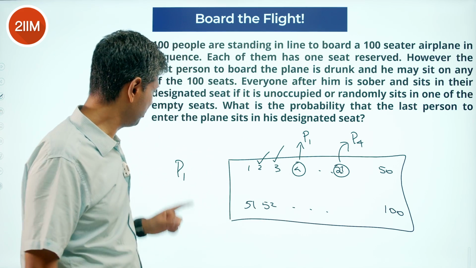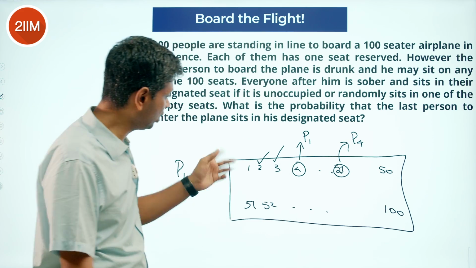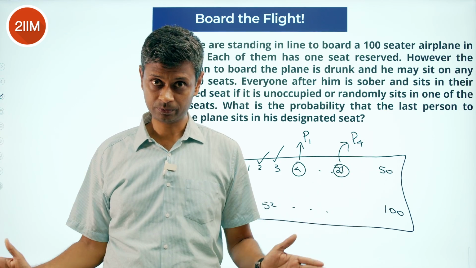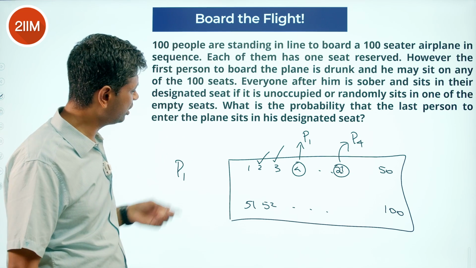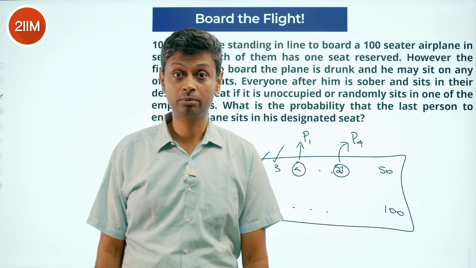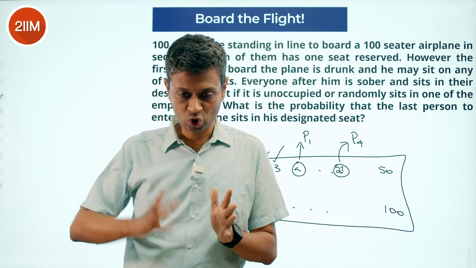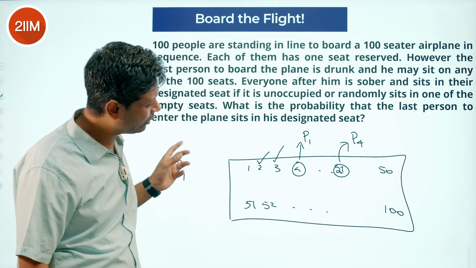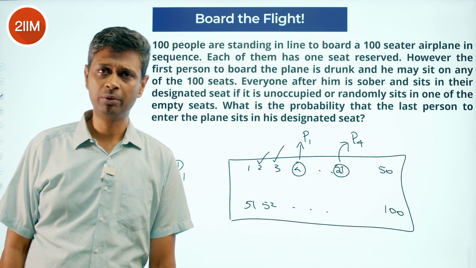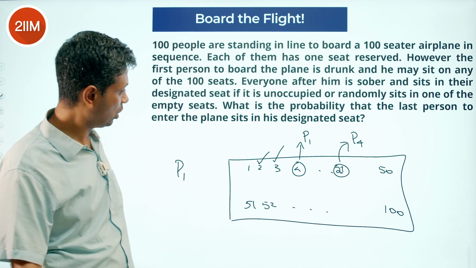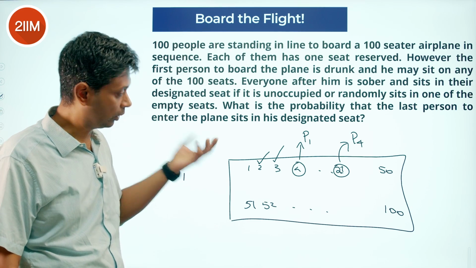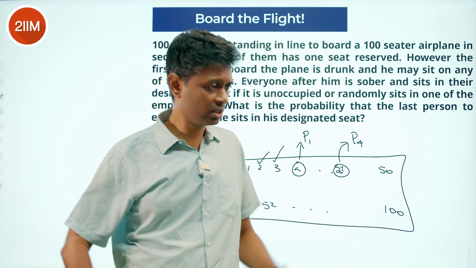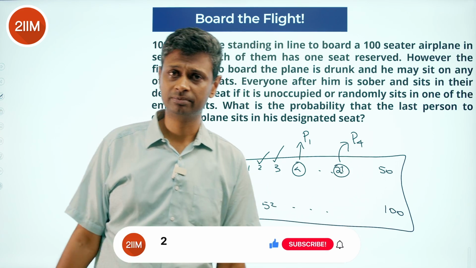Now, let's break this down. If person 1 comes and sits in seat 1, then everybody gets their seat, the world is a happy place. The probability that person 1 will sit in seat 1 is 1 by 100, because he is sitting randomly. In this 1 by 100 possibility, everyone gets their seat and everyone is happy. So if person 1 happens to sit on seat 1, then everybody else will automatically sit in their natural seats. Person 100 gets that. Done. True.